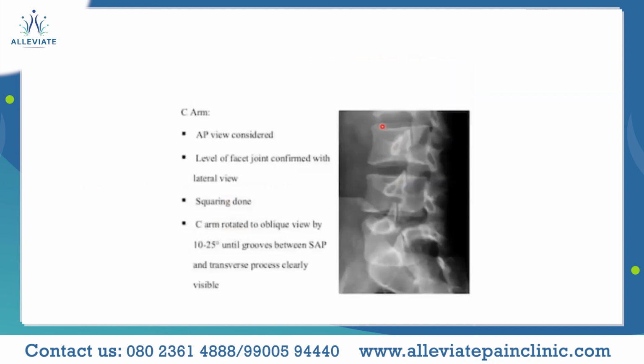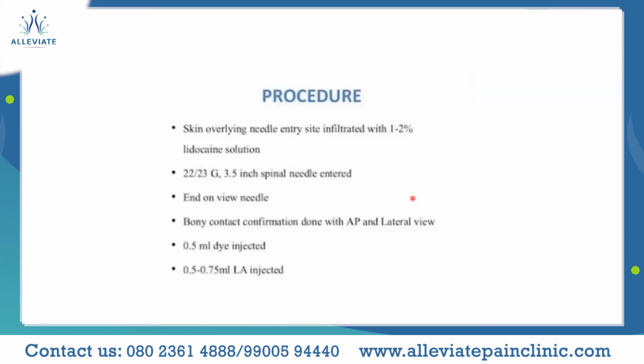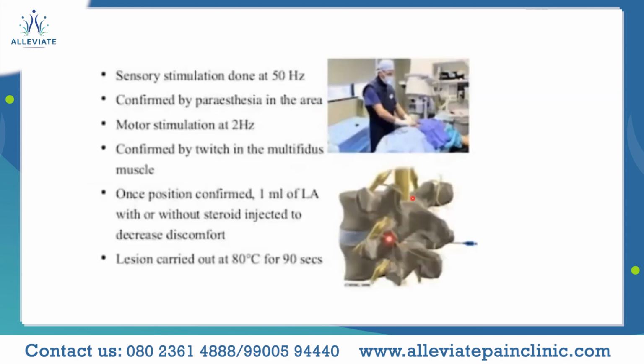So there are techniques where you come from a level lower, so that you can place the tip of the RF needle parallel onto the groove. Once you do that, sensory stimulation is done at 50 hertz, and we should see paresthesia in the area concerned.